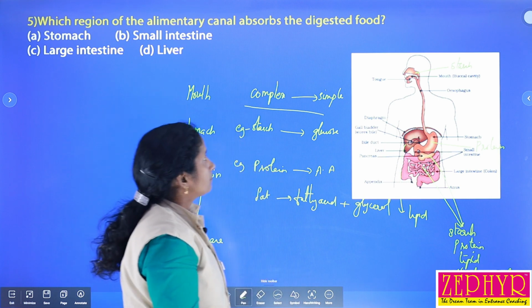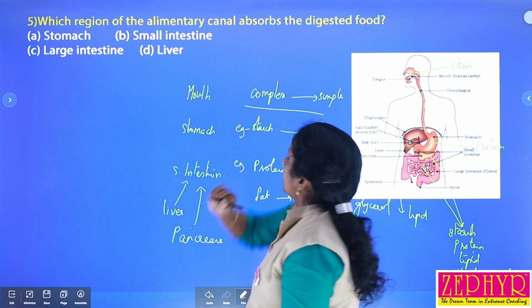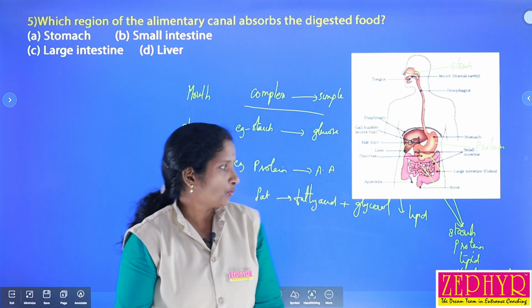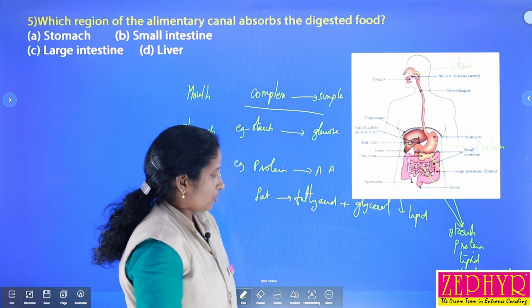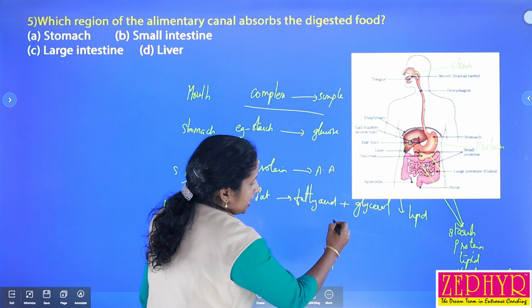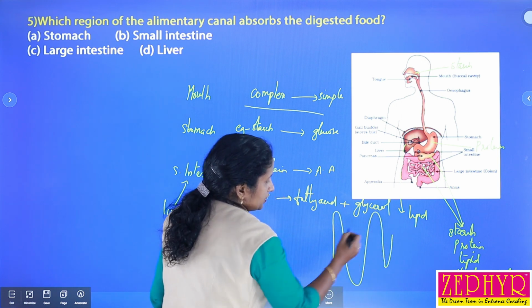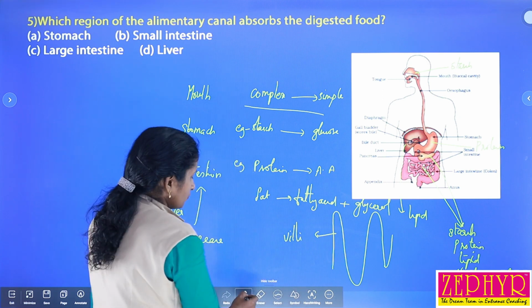Okay, so the question is which region of the alimentary canal absorbs digested food? That means after digestion all these food materials are absorbed in the small intestine, because the small intestine possesses finger-like structures called villi or villus.